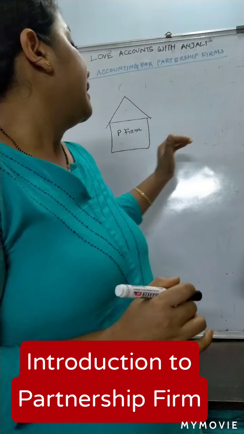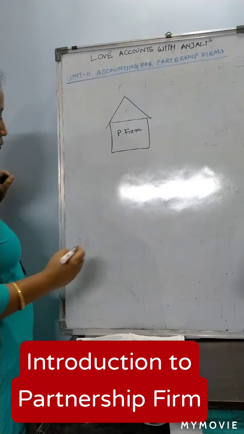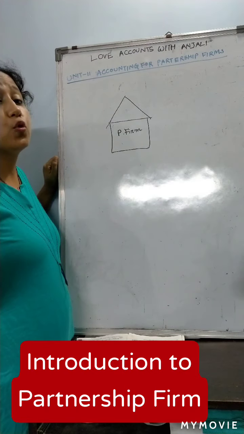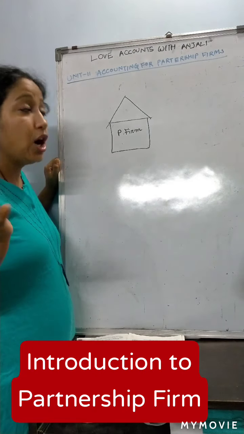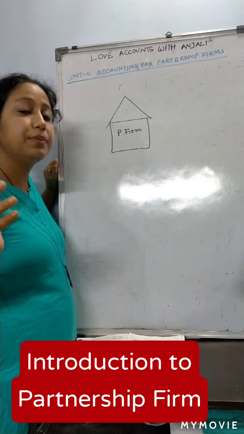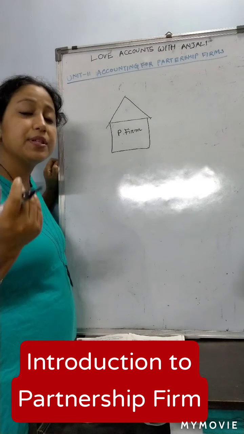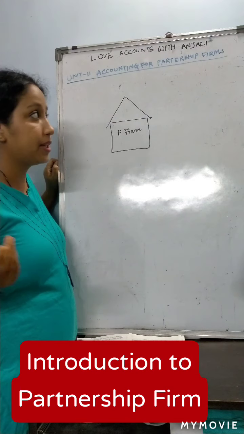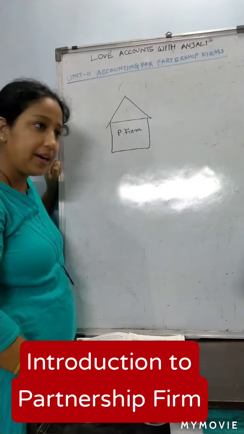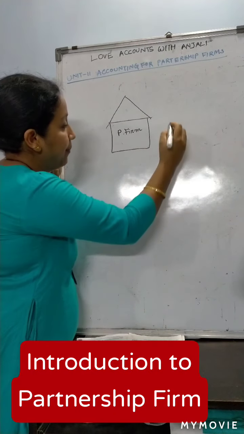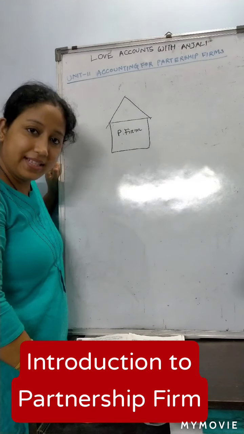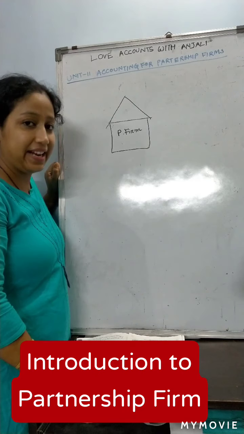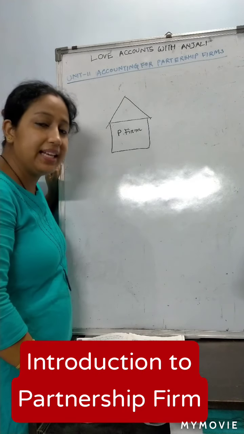Suppose this is a partnership firm. As I said, there should be a minimum of two members or partners when you start a partnership firm. Those 2 members will be called partners because we are running a partnership firm. What do we need to start our business? Tell me. Don't say cash. You need capital, right?